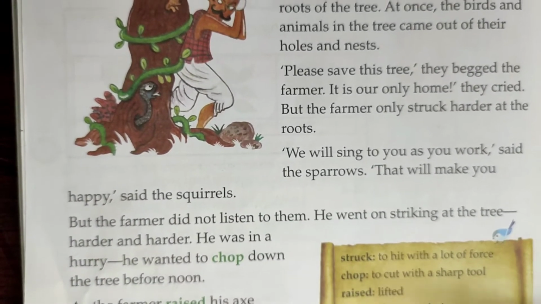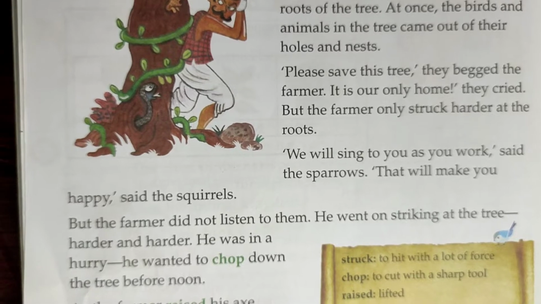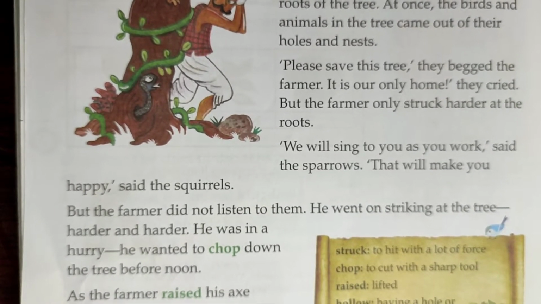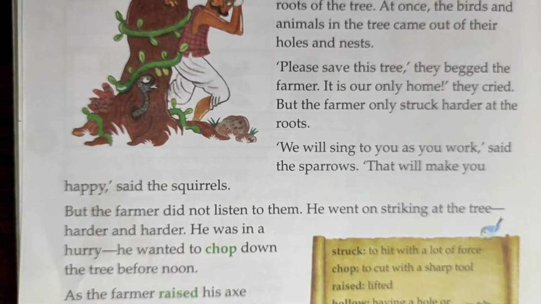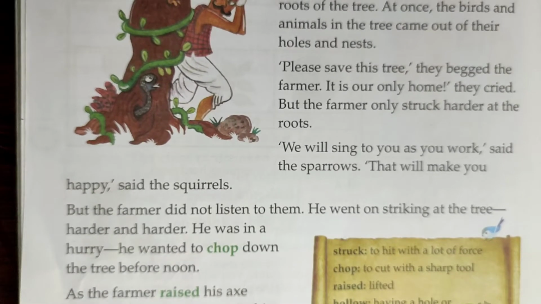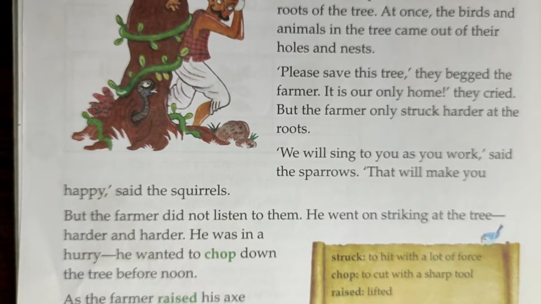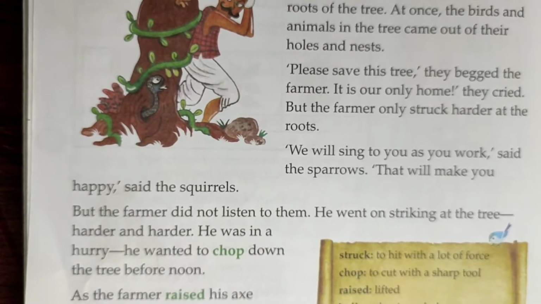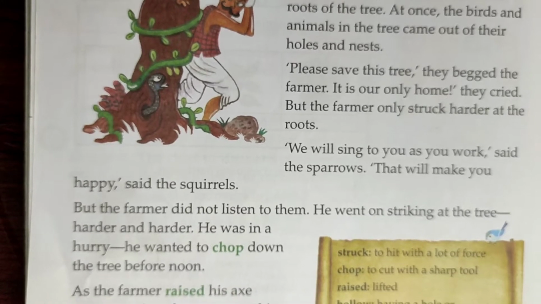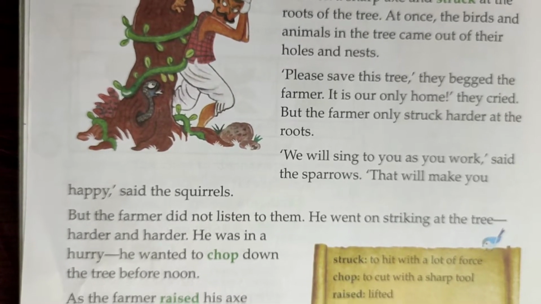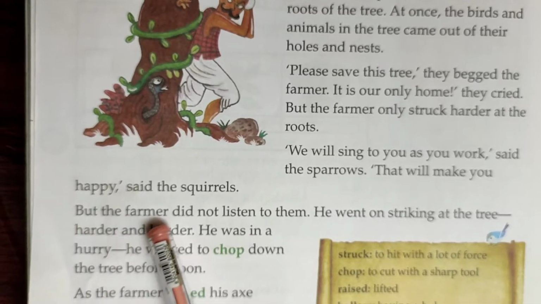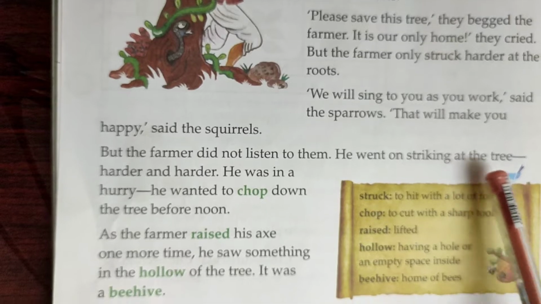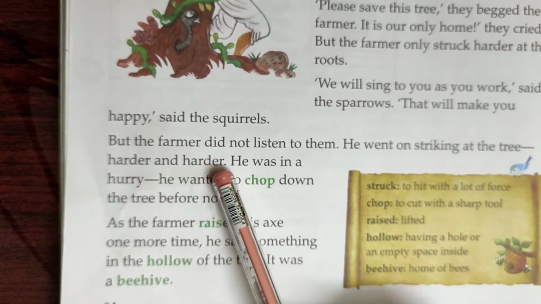Now they were trying to convince the farmer. What was the sparrow saying? That we will sing for you. When you work, we will sing for you and you will feel happy. The squirrel was also telling that yes, after listening to the song, you will feel happy. Now they started convincing the farmer that please don't cut this tree as it is our home. So don't cut this tree. But the farmer did not listen to them. He went on striking at the tree, harder and harder.